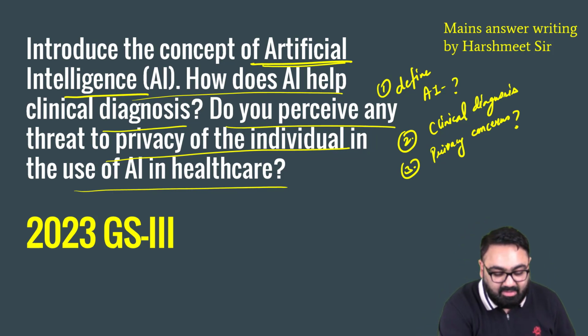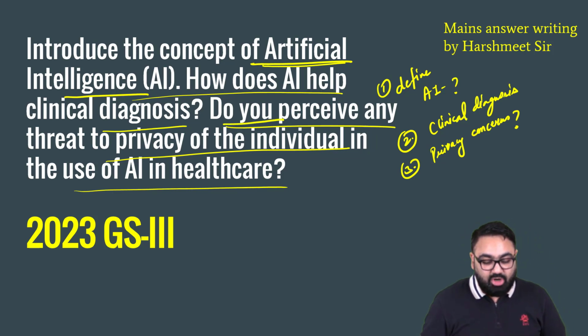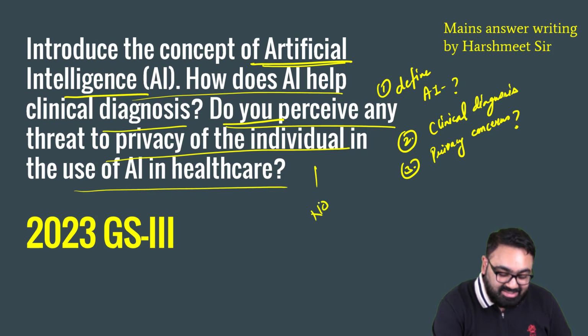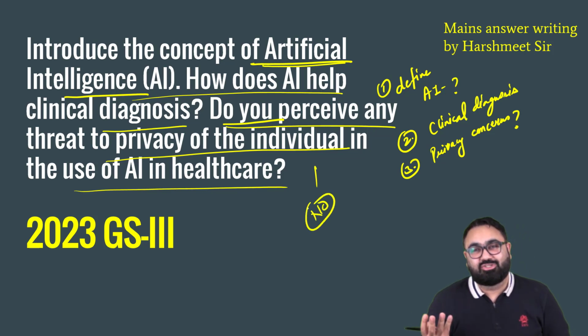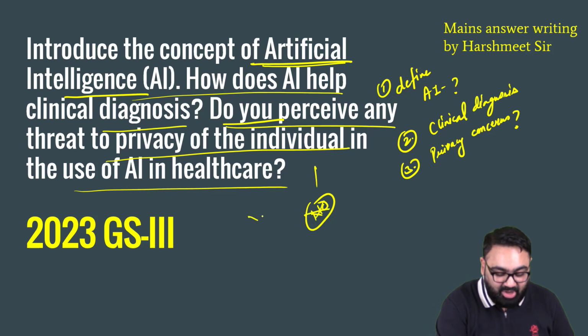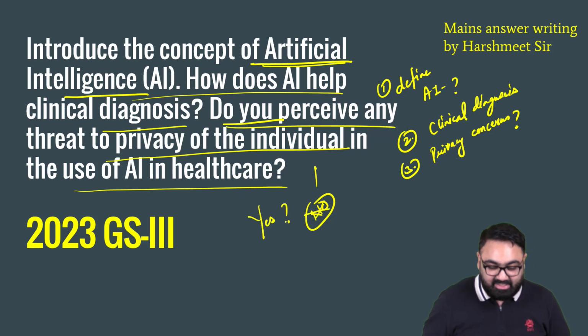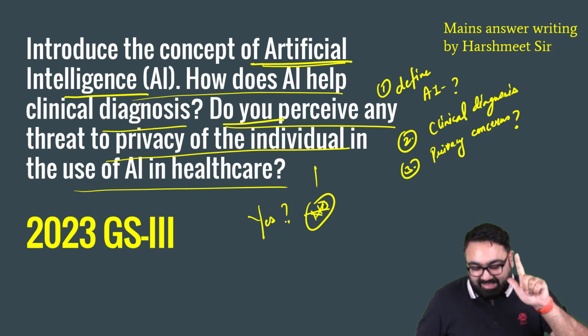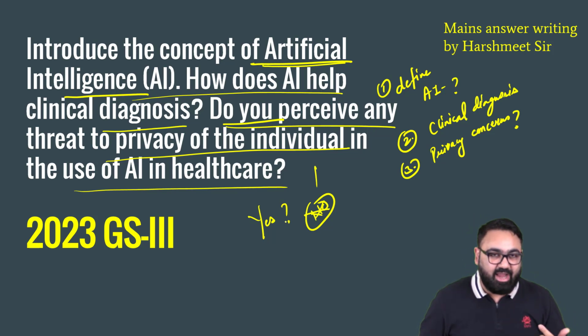Now in the third part, or whenever UPSC asks you, do you think there is a threat? Do you think this will happen? You obviously can't say no, because if you say no, then your answer is complete. So you can't say no, there is no threat. The reason why they're asking you is obviously yes, and then you have to tell what are those threats. So these are the three things that they're asking you. First, to define AI. Second thing, how will it help in clinical diagnosis? And third thing they're asking you, is there any threat to our privacy?